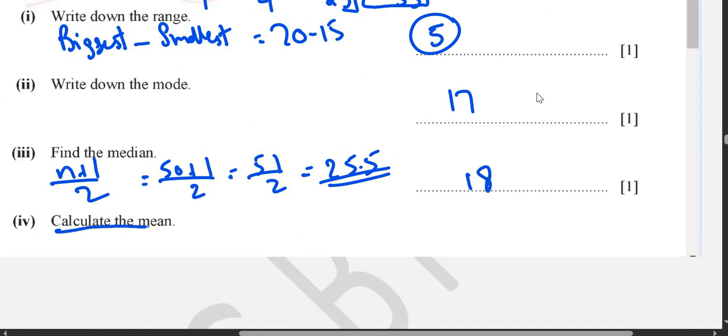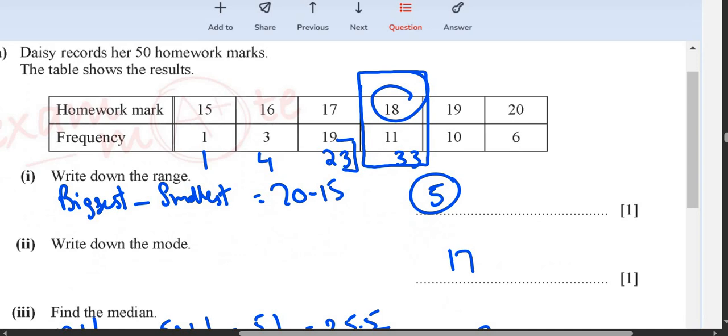Now the next question says calculate the mean. So how do we calculate the mean?